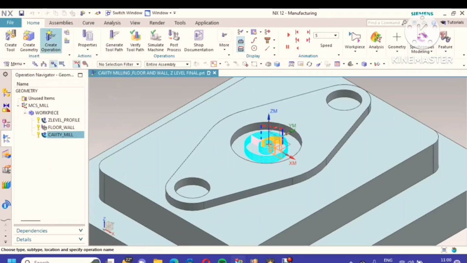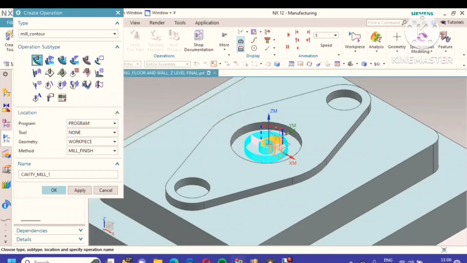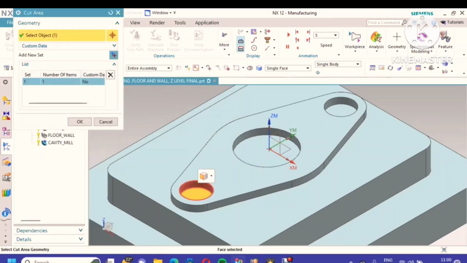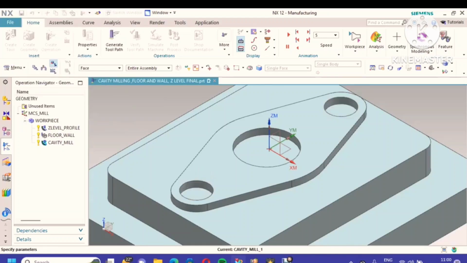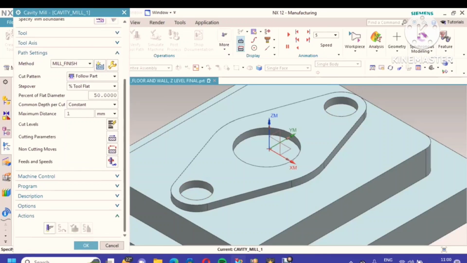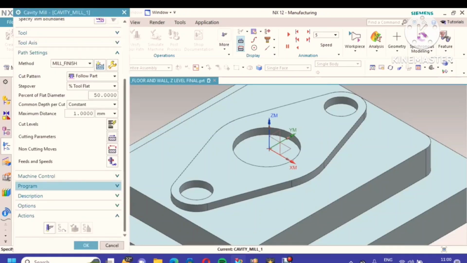Then go to create operations, go again to cavity mill, specific cut area. This is my cut area. The cut depth is 1 mm. And you can go for either level first or depth first. Go to depth first, to again reduce the time, maybe 20-30 seconds may be reduced.